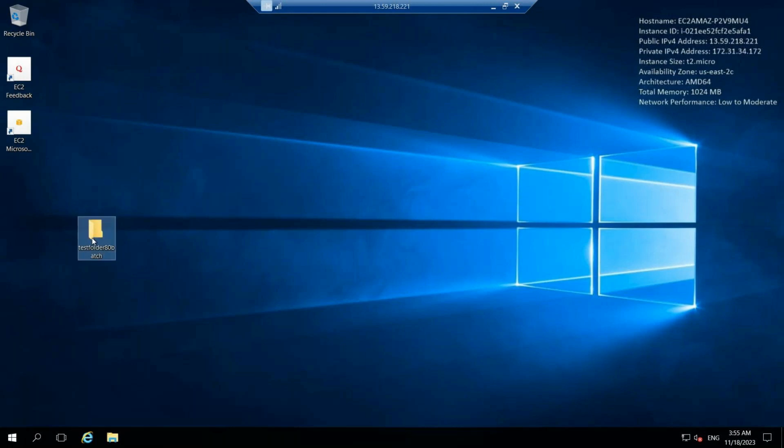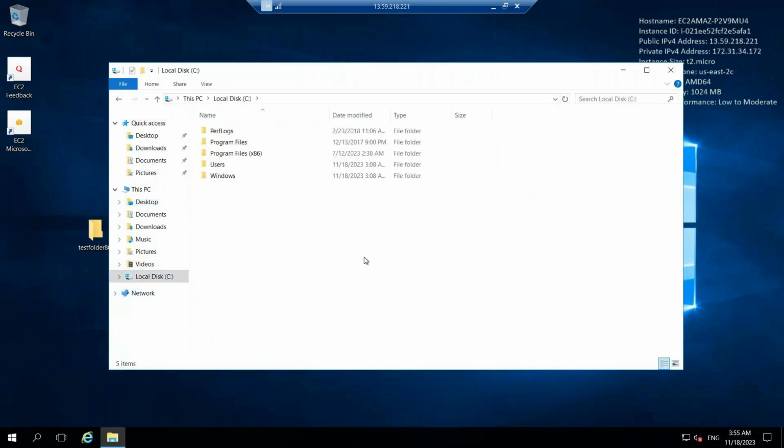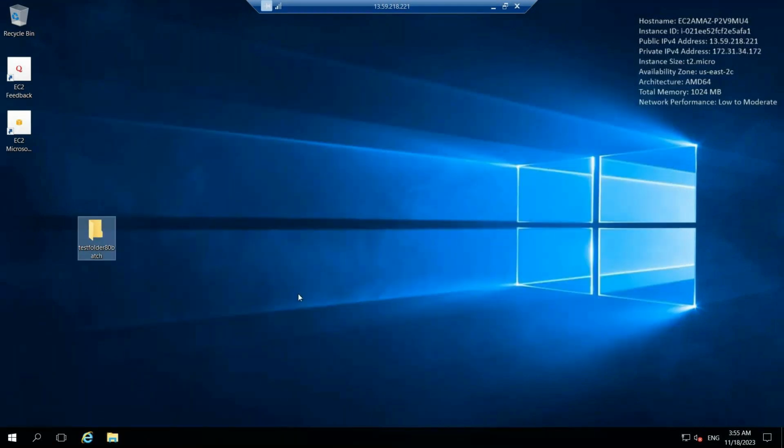This folder is available here, and copy this and save into C drive also. So the desktop folder you cannot see, but in C drive you can see. So this folder is available in desktop as well as C drive. Okay. Now what we'll do, sign out here.